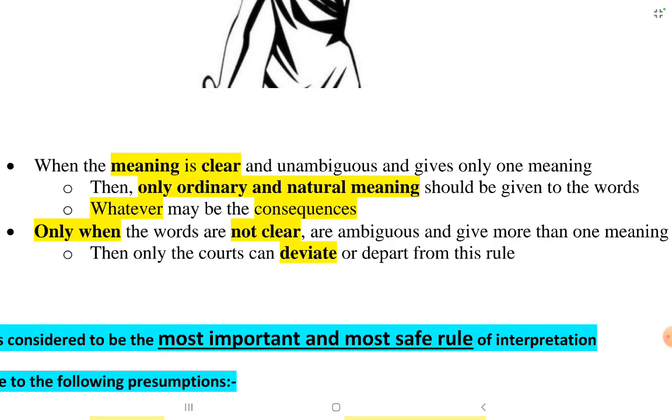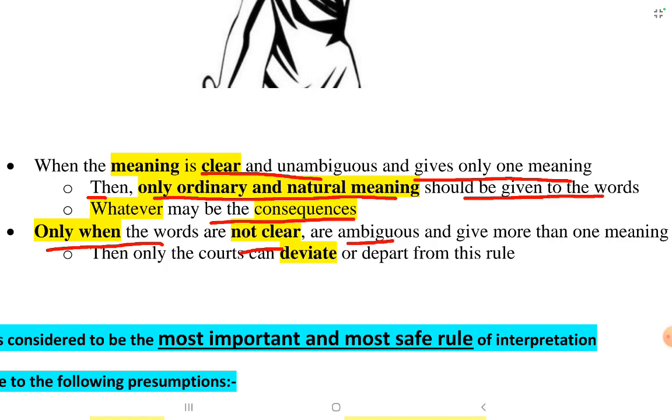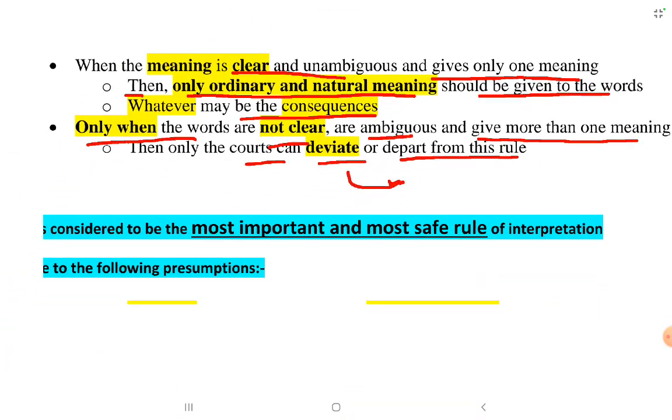When the meaning is clear and unambiguous and gives only one meaning, then in that case only the ordinary and natural meaning should be given to the words, whatever may be the consequences. Only when the words are not clear, they are ambiguous or give more than one meaning, then in that case the court can deviate or depart from this rule. It can use any other rule like golden rule or mischief rule.